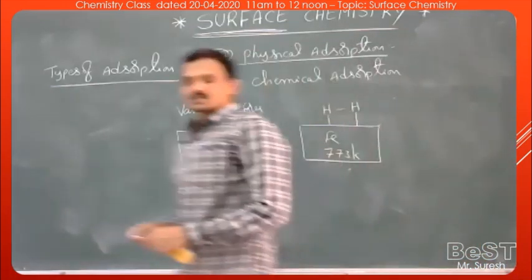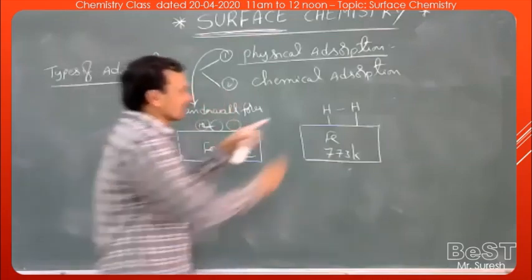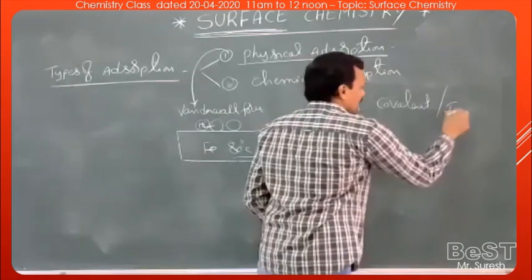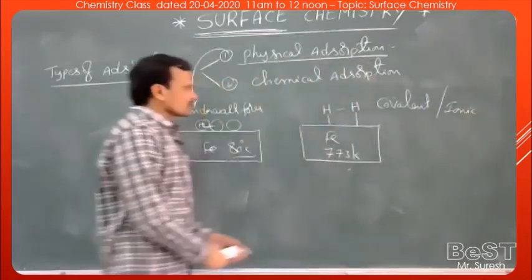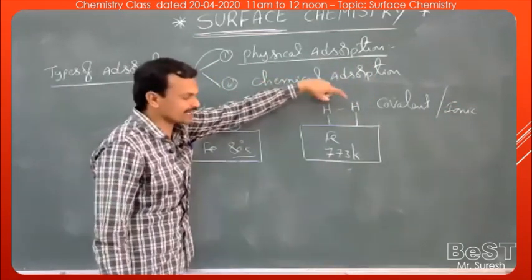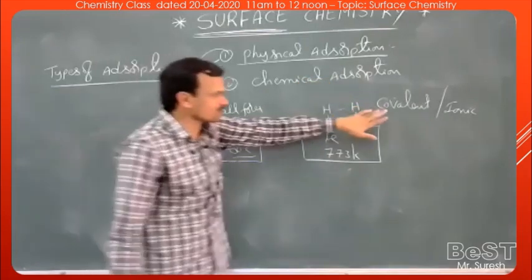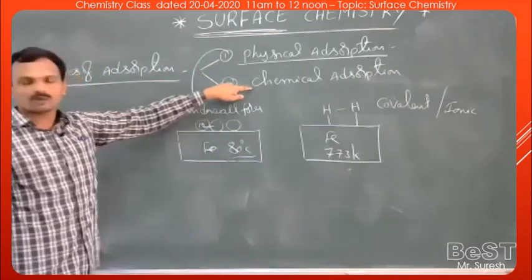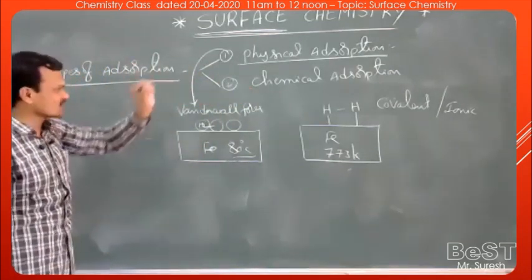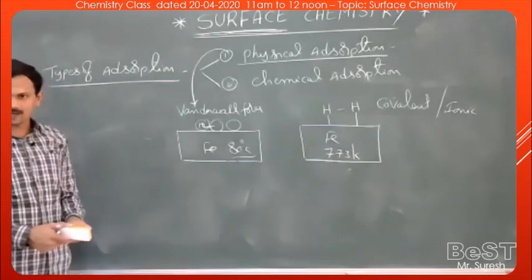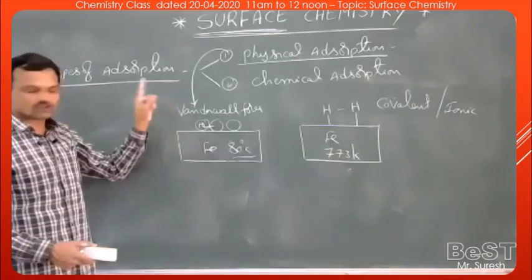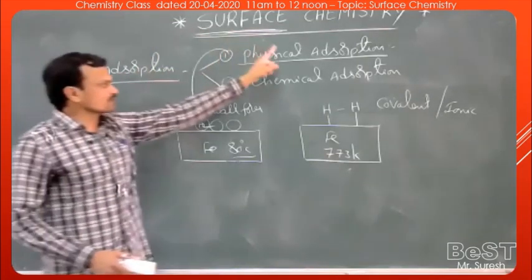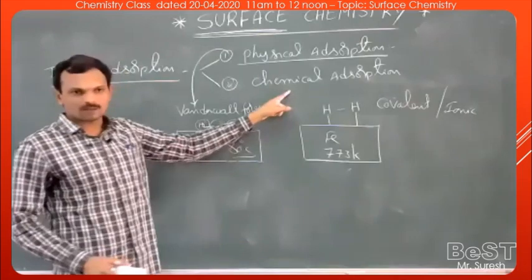If there exist strong chemical forces, and that chemical force may be a covalent bond or an ionic bond, both are possible. So if a substance gets accumulated on the surface of another by the formation of a strong covalent bond or ionic bond, then that is called chemical adsorption. So based on the attractive forces that operate between adsorbate and adsorbent, adsorption is classified into two types: physical adsorption and chemical adsorption.